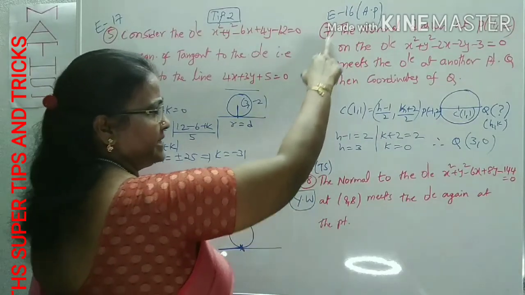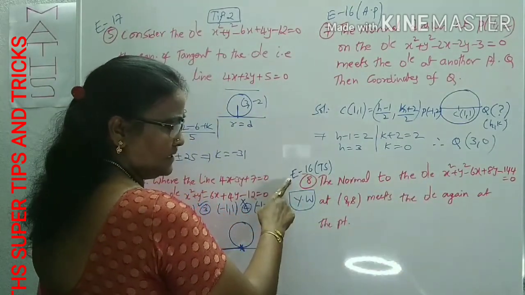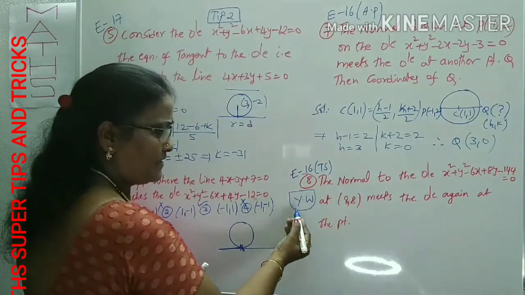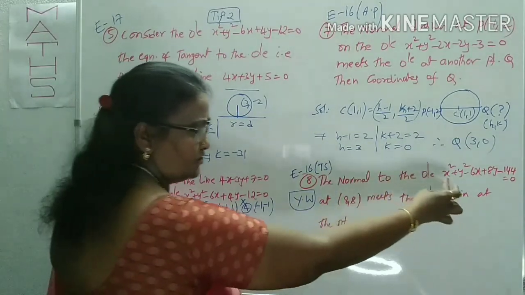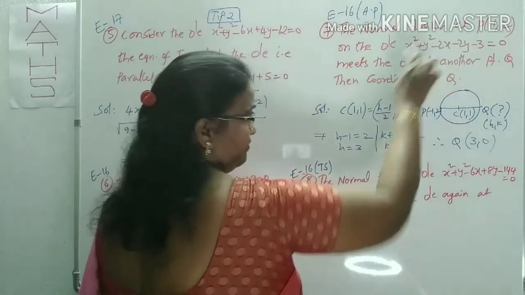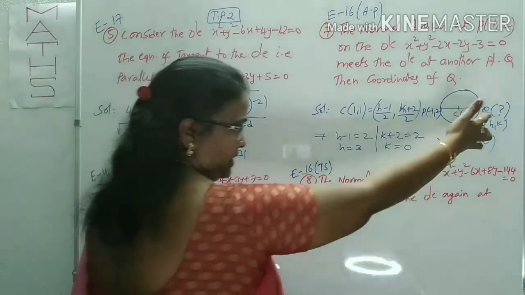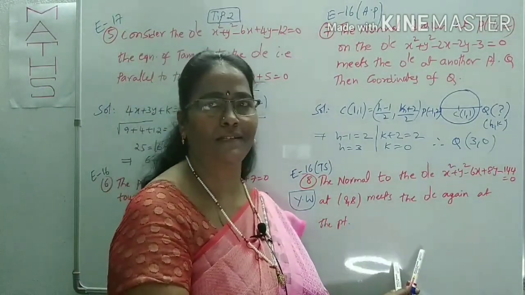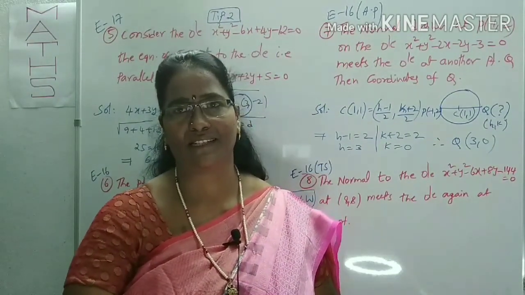It is given in AP State 2016. Same model question, same year MSET 2016 given in TS State. So I am not doing this; it is given for your work. YW means your work. Same way you can find out the normal to this circle at (8, 8). In place of P(-1, 2), you are given (8, 8), meets the circle again at the point. What is that point? Like Q, you have to find out that point. Can you? Yes, you can try. This is for yourself. Same model, same year given in AP state as well as TS state.